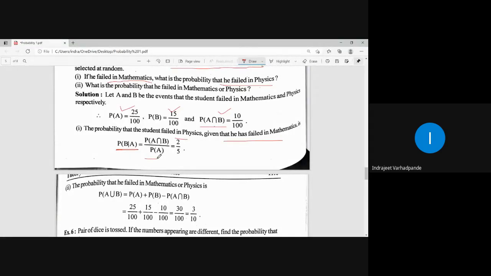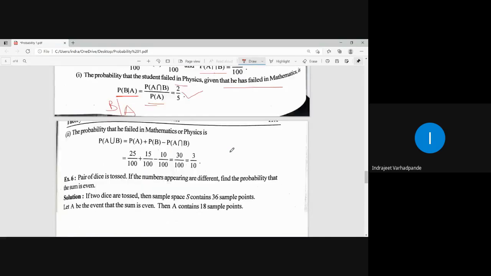I hope this point is clear. The probability of a student failing in physics where he has already failed in mathematics is the conditional probability, given by P of B given A. It is written as P of A intersection B upon P of A, and taking the ratio of this, it is equal to 2/5, right?